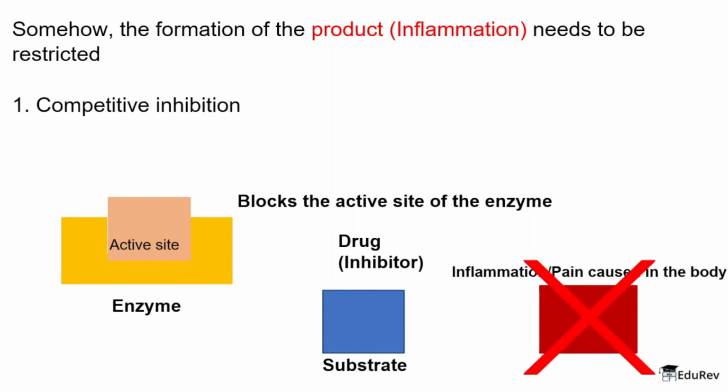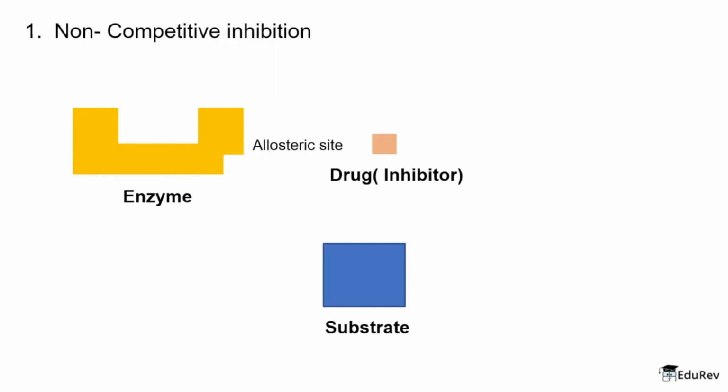The second way in which the drug can do this is by non-competitive inhibition. In this case, again we have the enzyme and the active site, but now we have another site which is different from the active site, and that is called the allosteric site. In this case, the substrate molecule is again not going to combine with the active site. Before that, the drug molecule is going to combine with the allosteric site.